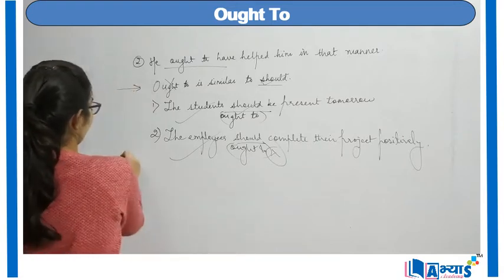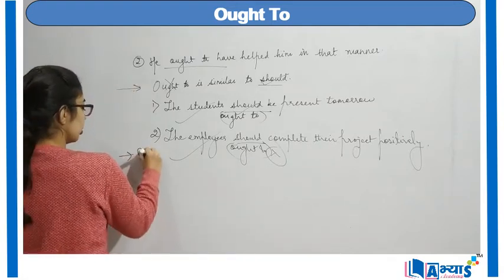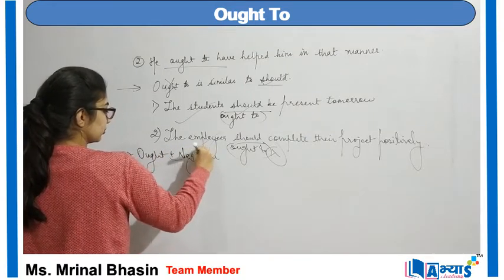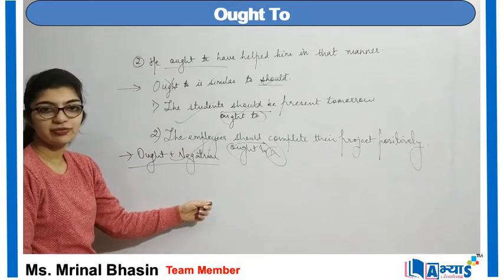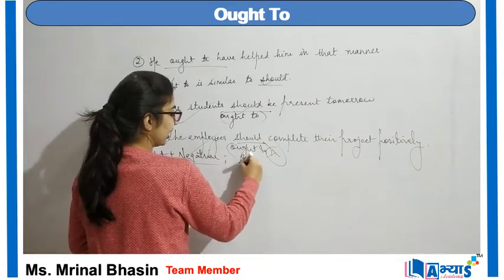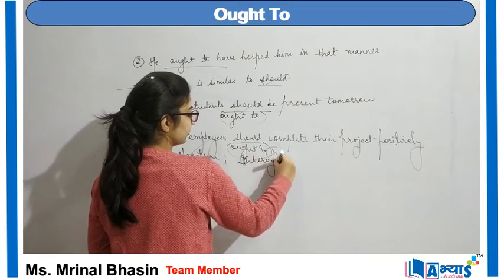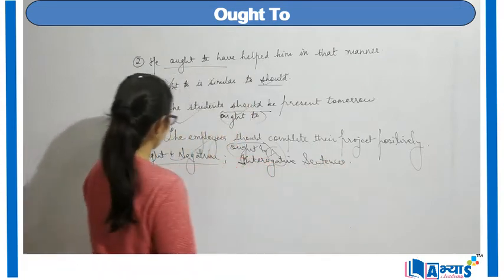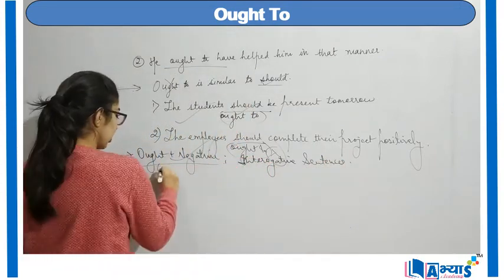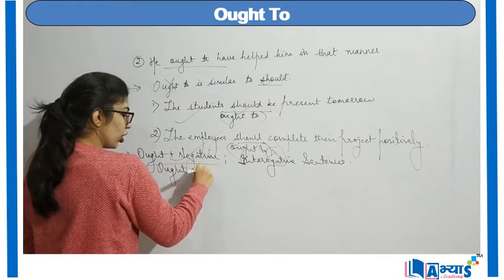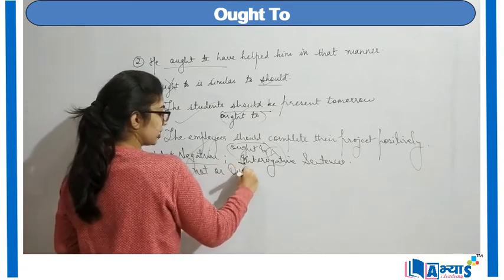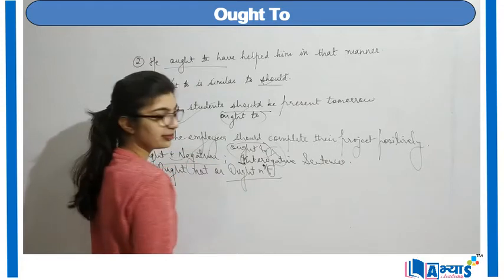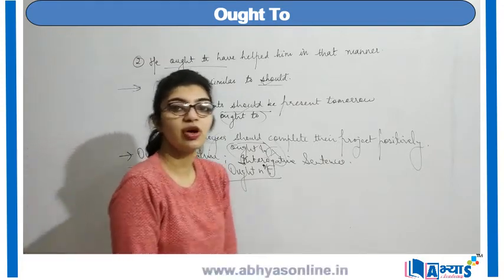Another area where ought to is used is ought plus negative form, or ought can also be used in interrogative sentences. Ought plus negative means ought not, or oughtn't, with an apostrophe T, which is also a short form of not.